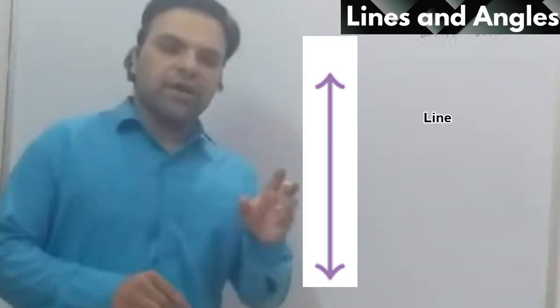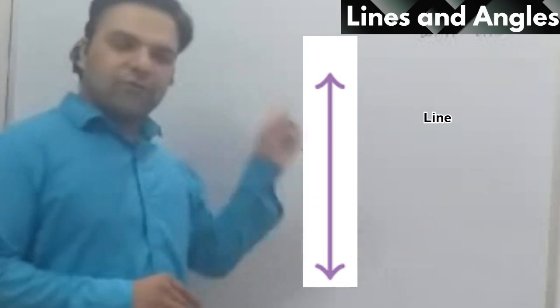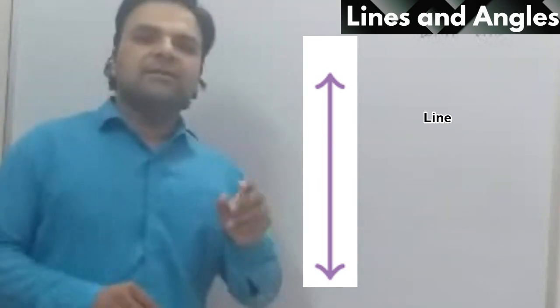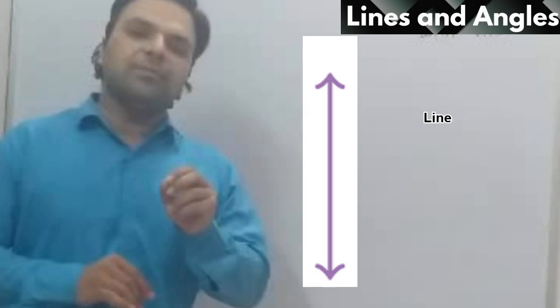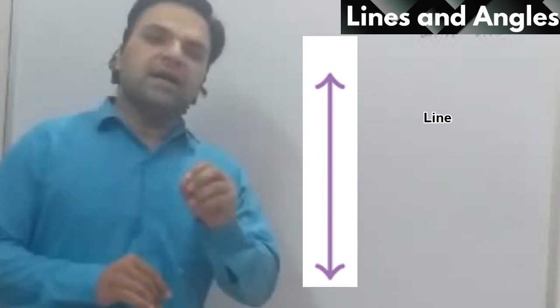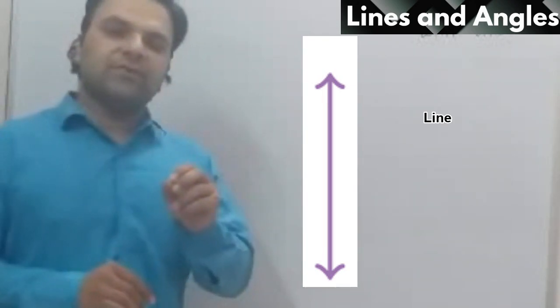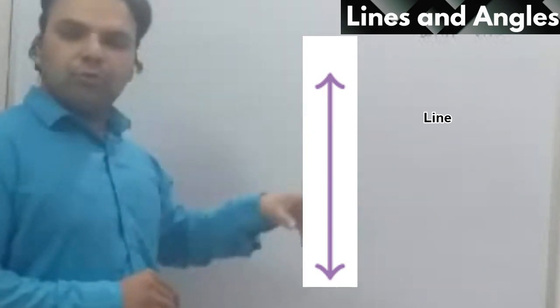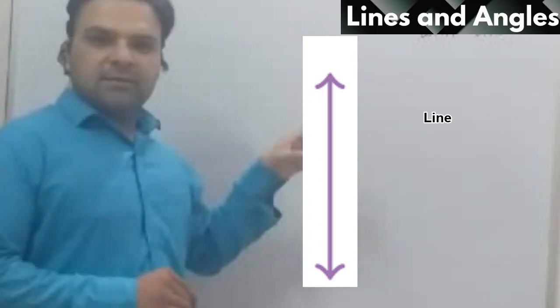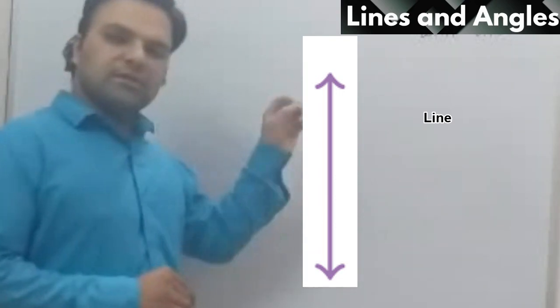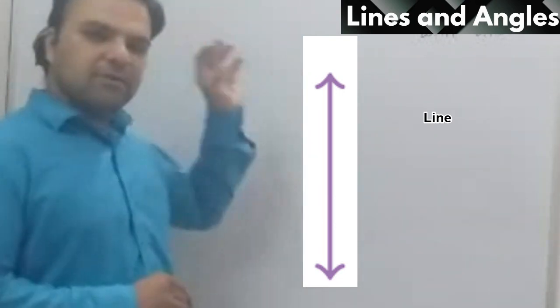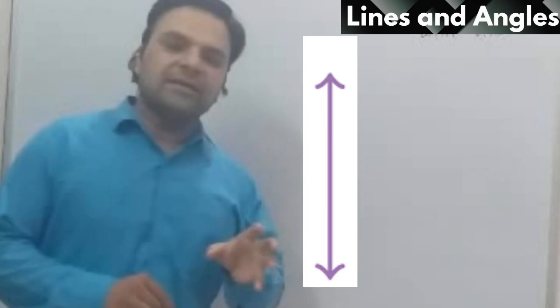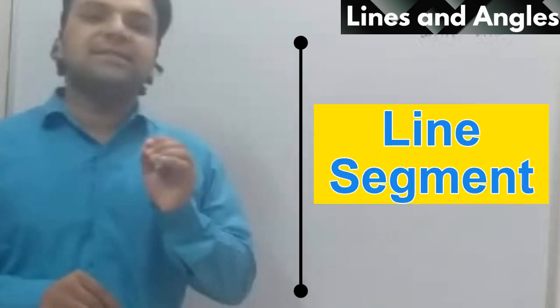So what do lines mean? As you can see here, this line I have drawn shows a line which has no end point. The definition you can say: an indefinite line which has no end point is called a line. It can be produced from both ends. No limit is there, you can produce it as far as you like. That is called a line.